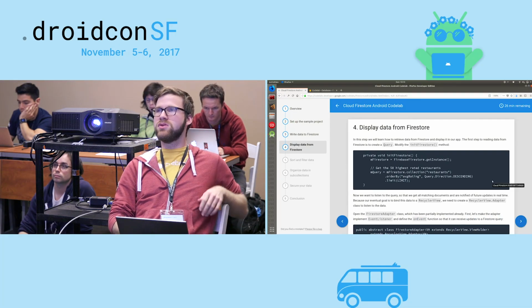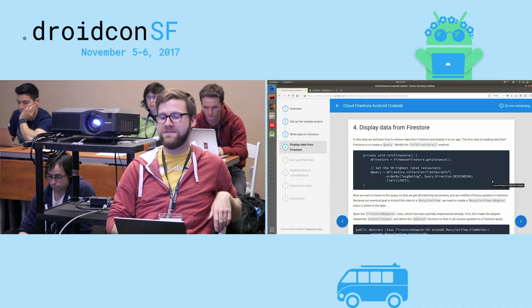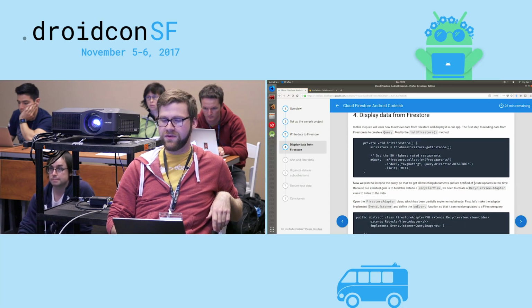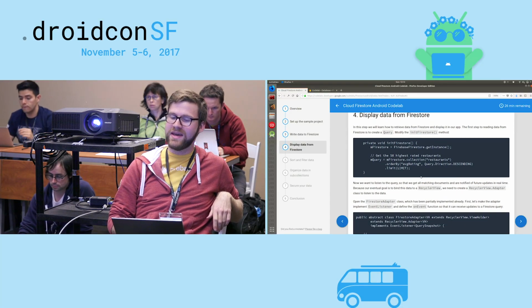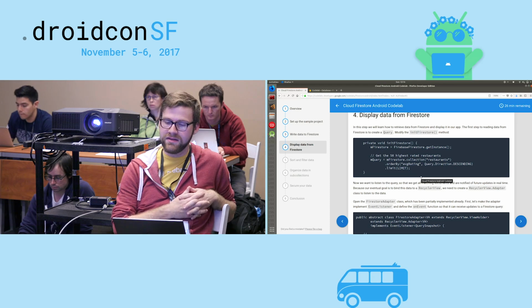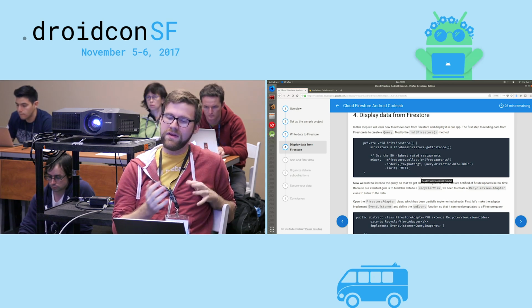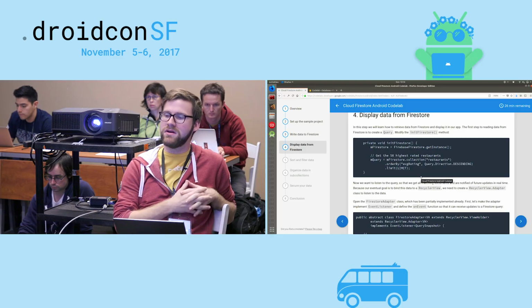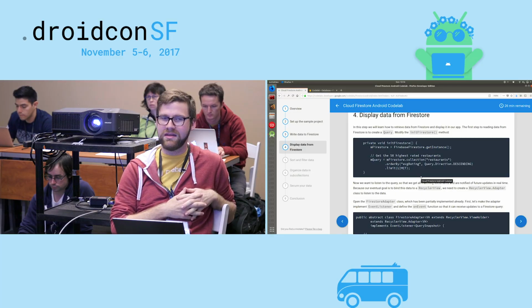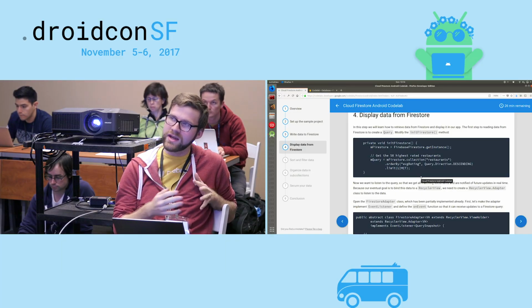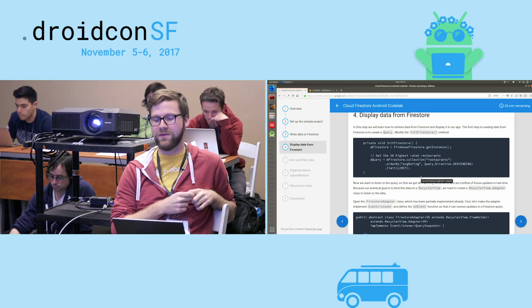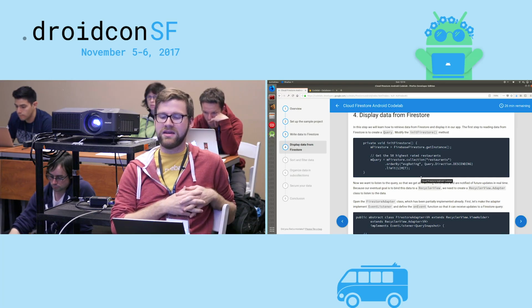Next up, we need to actually pull this information back out of Cloud Firestore. We'll head back over to our init Firestore method, and we'll expand on that a little bit. And we'll dive into the new querying abilities of Cloud Firestore. Again, if you've ever looked at real-time database, you may be familiar with how limited the querying is. There's not that many options for ordering. There's not that many options for really slicing the data you have.